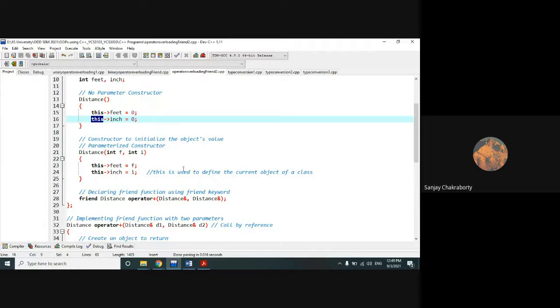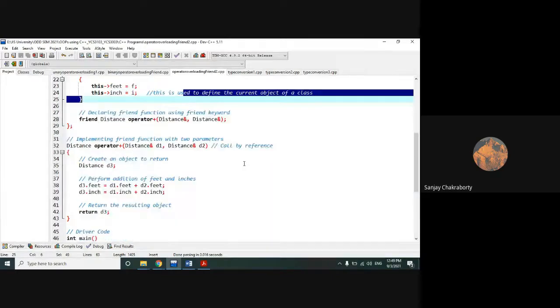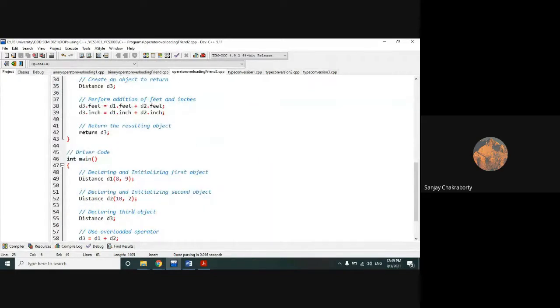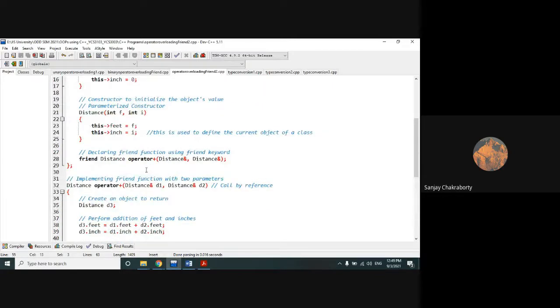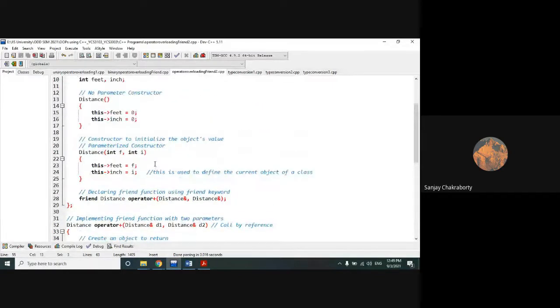So this is mainly used to define the current object. While you are creating an object of a class, suppose D3, during the compilation of the program, this keyword is automatically replaced by the current object of that class at that particular time.